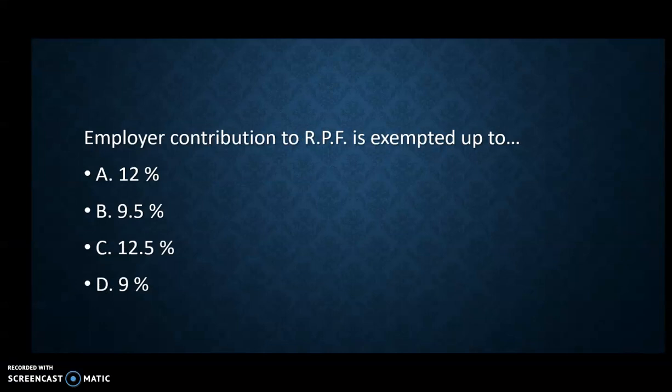Employees' contribution to RPF is exempted up to: A, 12%; B, 9.5%; C, 12.5%; D, 9%. The correct answer for this question is A, 12% of salary, and salary includes basic salary plus DA if it is a part of retirement benefit, and commission, but the condition is if it is given as a fixed percentage on the sales or turnover. So 12% is the correct answer, and A is the correct option.